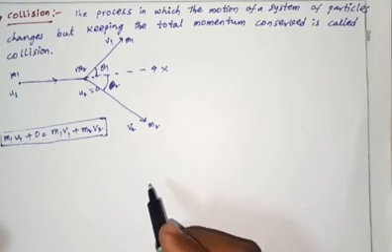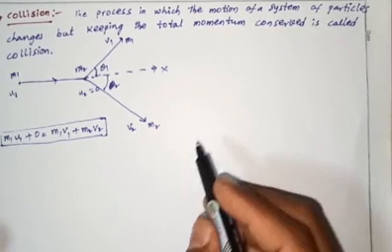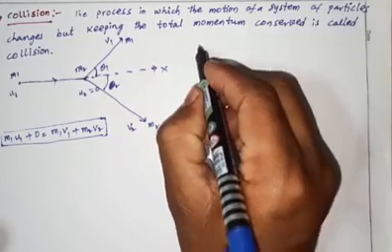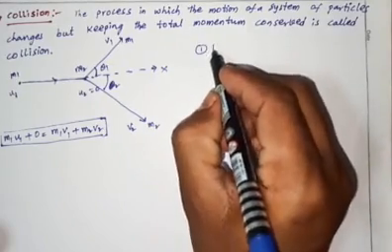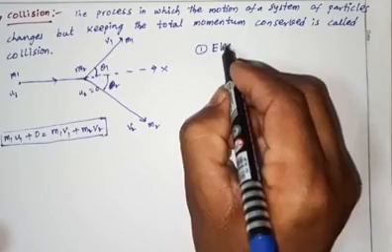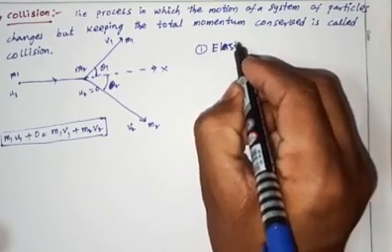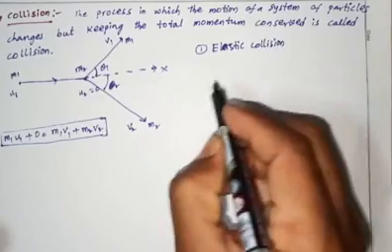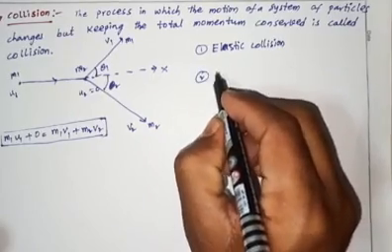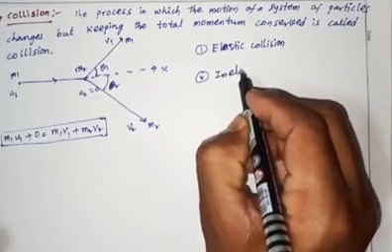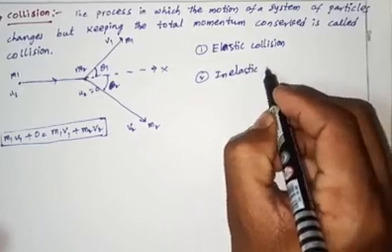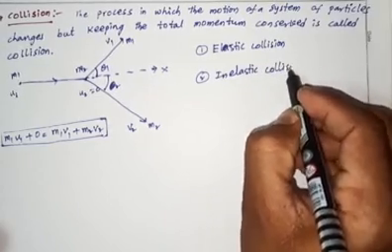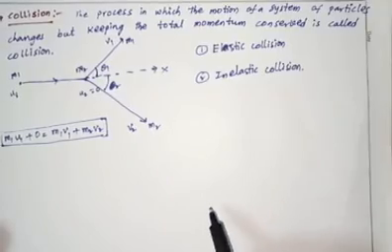Collision is of two types: the first is elastic collision, and the second is inelastic collision. So what is elastic collision?